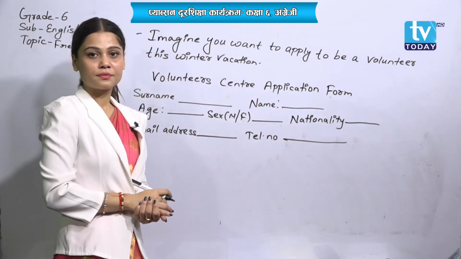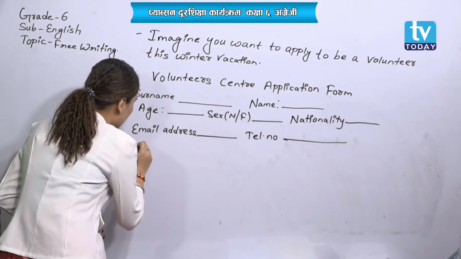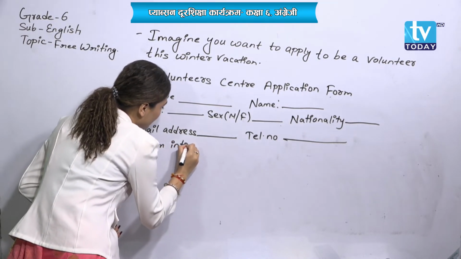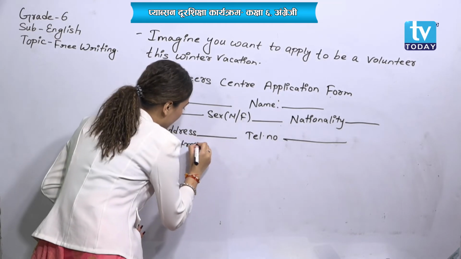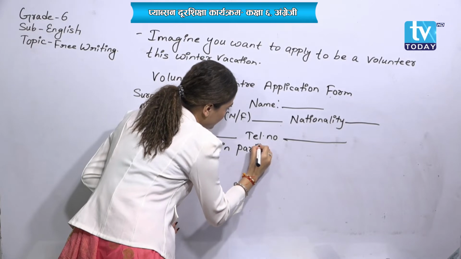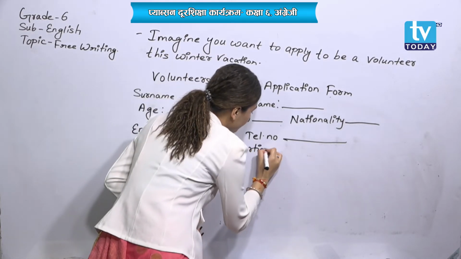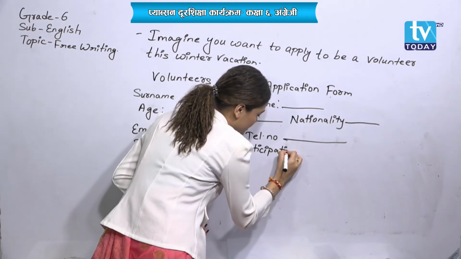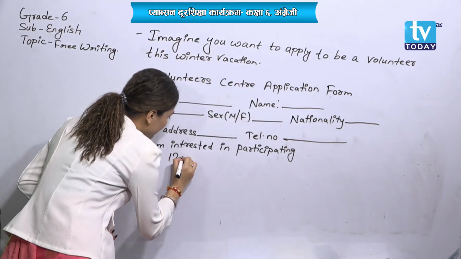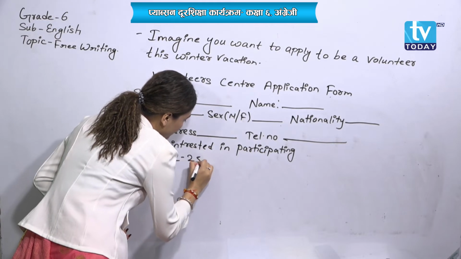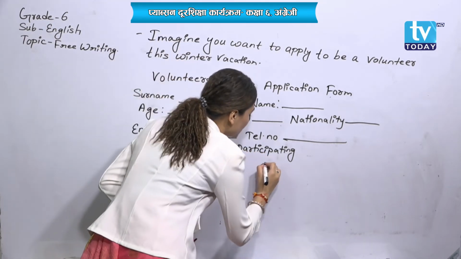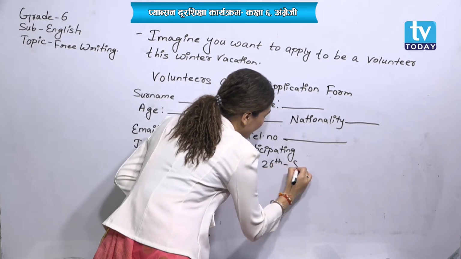Next one, okay, here: I am interested in participating 12 to 25th July, and next one is 26th to 8th August.